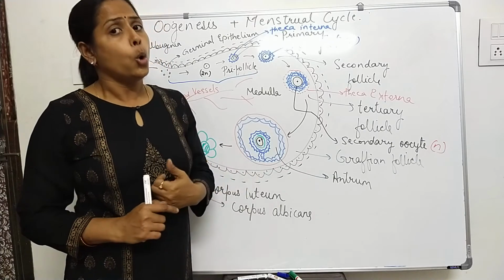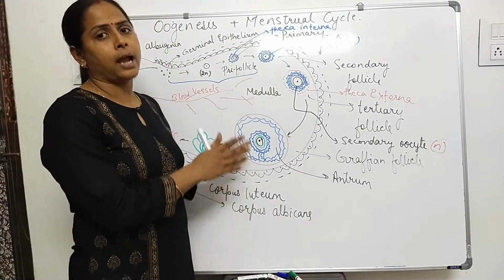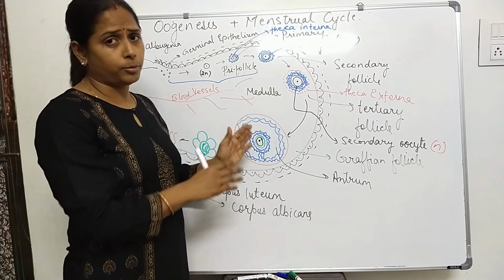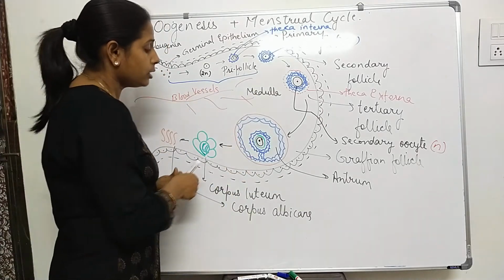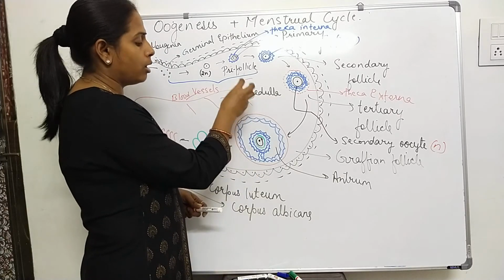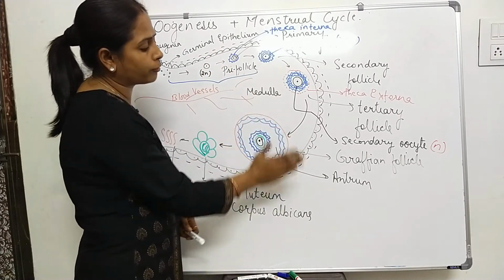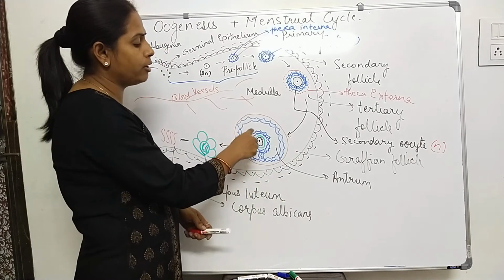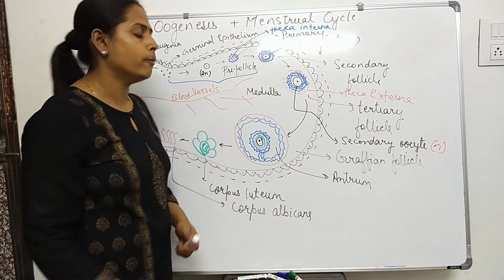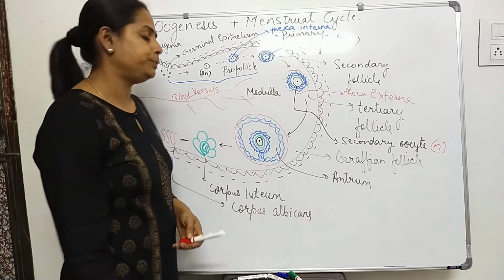But it is again arrested at the anaphase 2 stage of meiosis 2. At this stage, the whole secondary oocyte is ruptured, that means it comes out of the ovary by rupturing of the Graafian follicle, and enters the fallopian tube through the process known as ovulation.